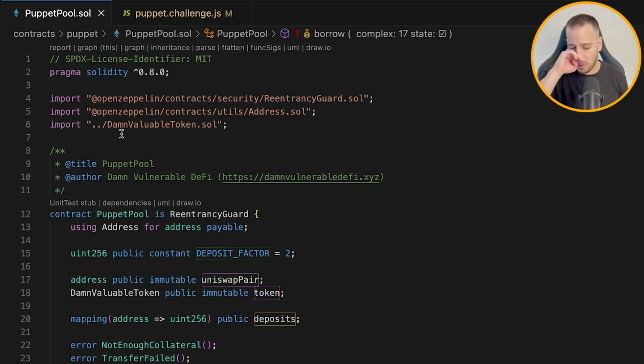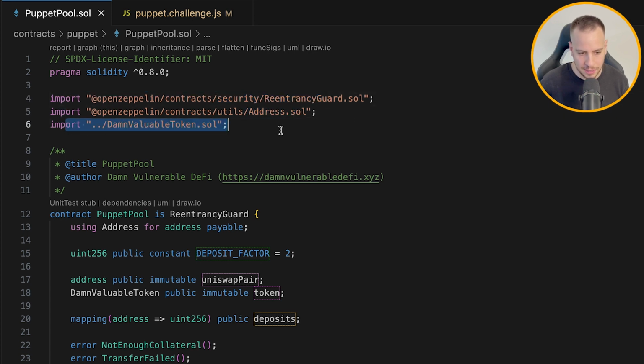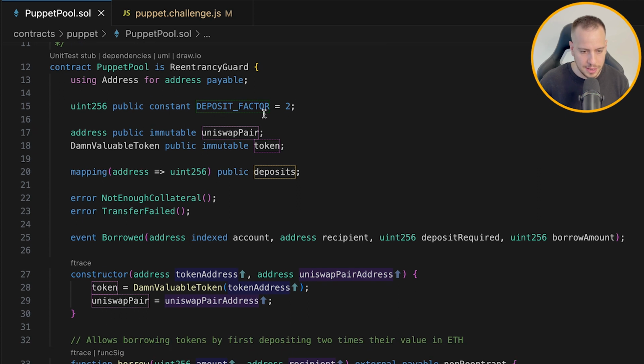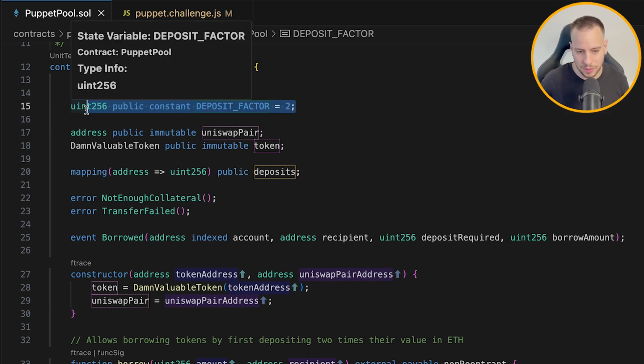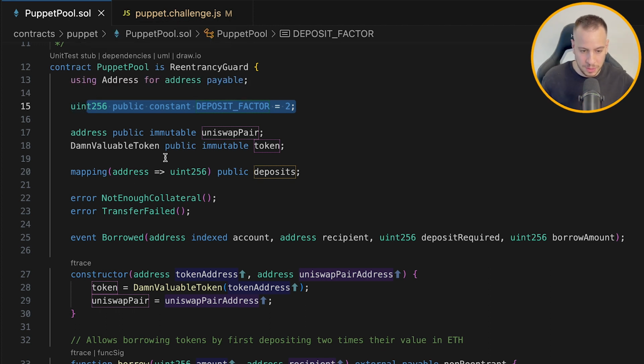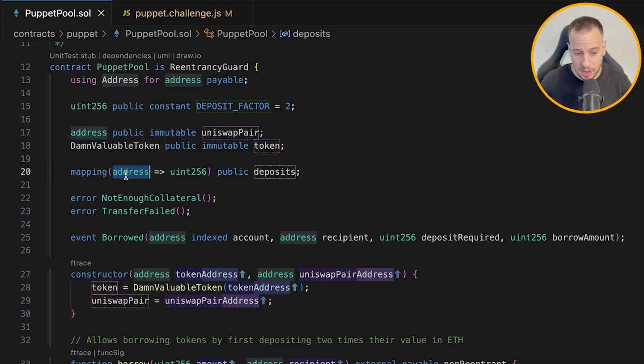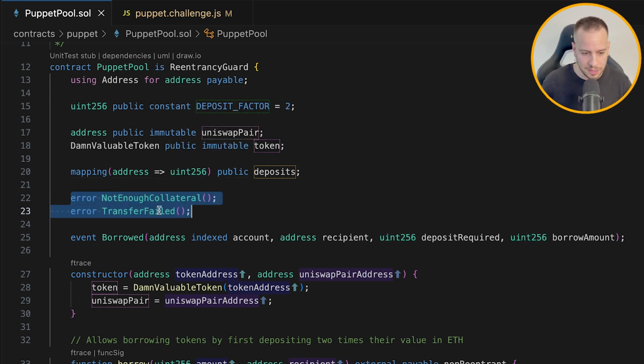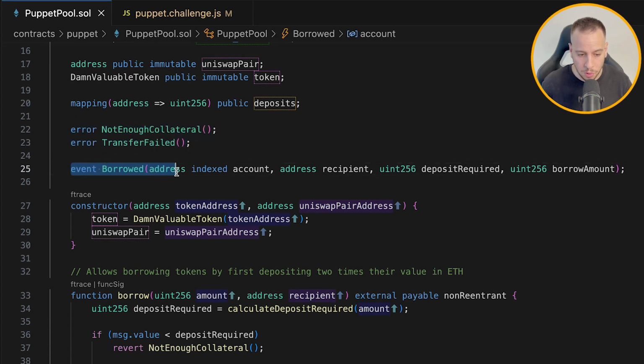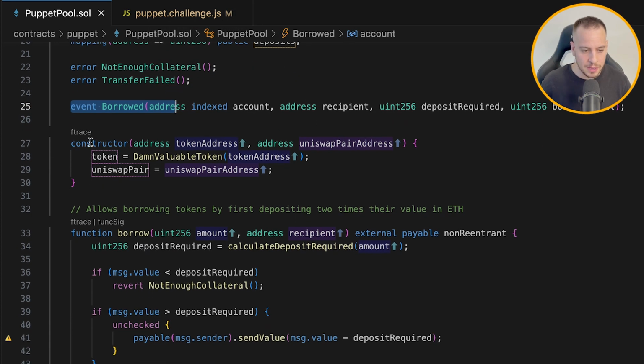So in this exercise, we have only one smart contract, PuppetPool.sol. We use ReentrancyGuard from OpenZeppelin, and we import the Damn Valuable Token. Now, this is the deposit factor 2, which means we get only 50% of the money that we deposited in ETH. Here we have the immutable address of the Uniswap pair, the DVT token, and a mapping of the deposits, so address and how much ETH he actually deposited. Two errors, not enough collateral and transfer failed, and one event for borrowed when someone is borrowing DVT tokens from the contract. We initialize the contract with the Damn Valuable Token and the Uniswap pair address.